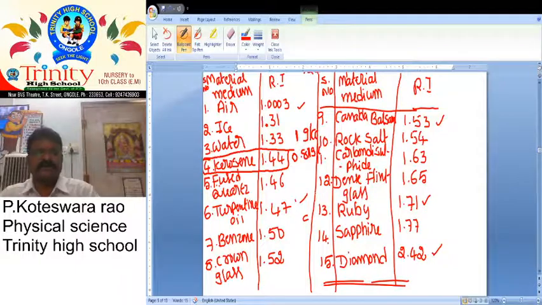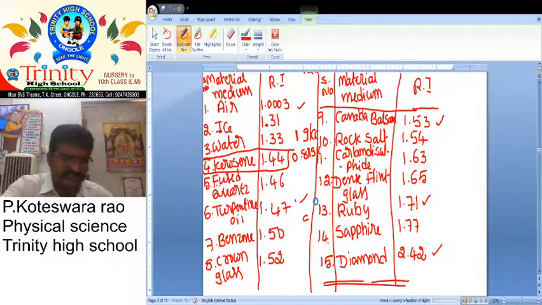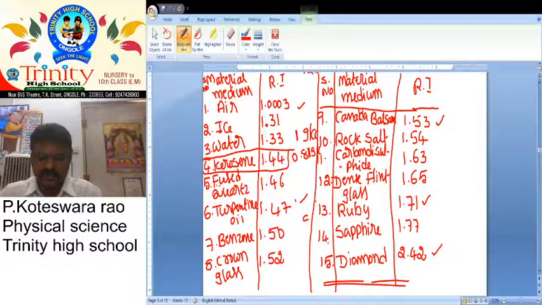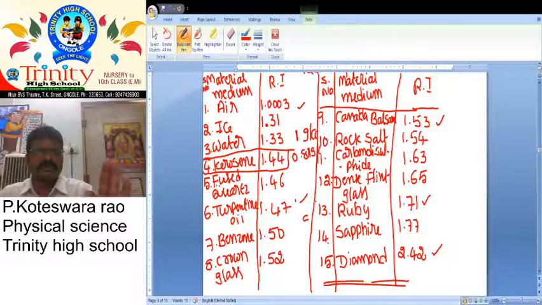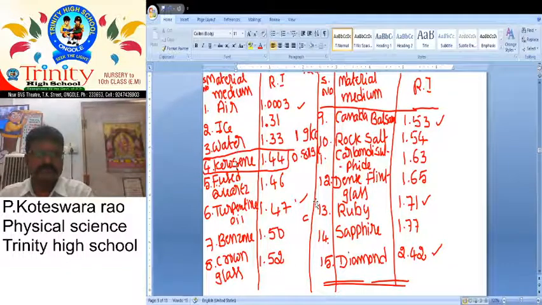So like that, we expect most important concepts on this one. I think all of you understood about this. Now we will go to our next topic. In this table, everybody must learn all the values.